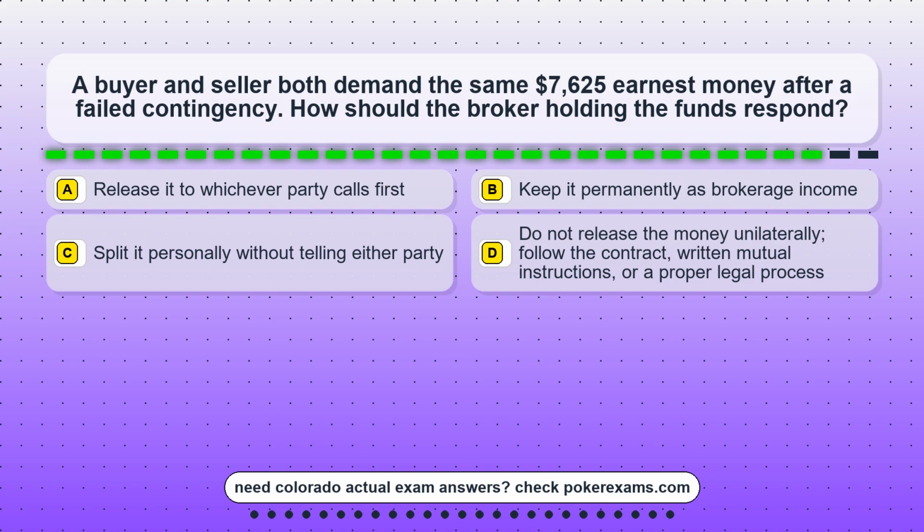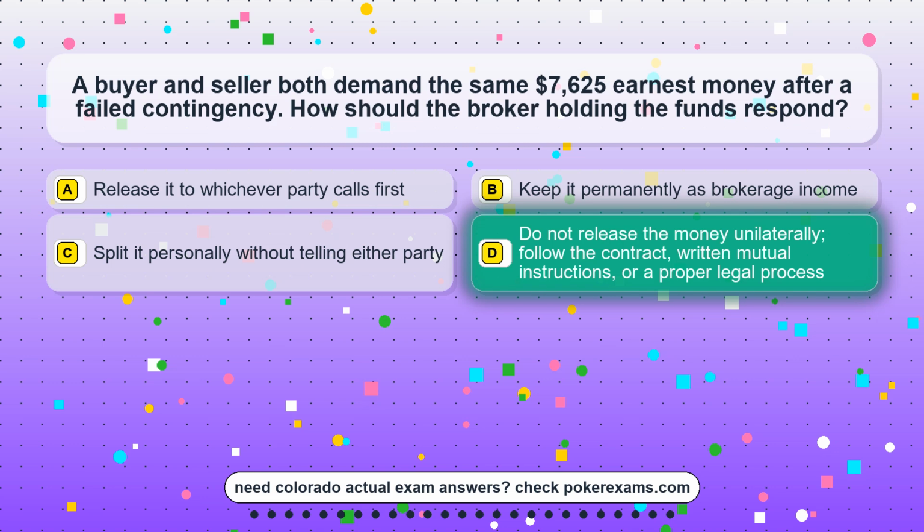Question 9. A buyer and seller both demand the same $7,625 earnest money after a failed contingency. How should the broker holding the funds respond? Option A. Release it to whichever party calls first. Option B. Keep it permanently as brokerage income. Option C. Split it personally without telling either party. Option D. Do not release the money unilaterally, follow the contract, written mutual instructions, or a proper legal process.